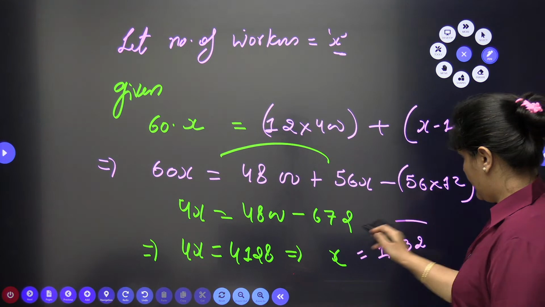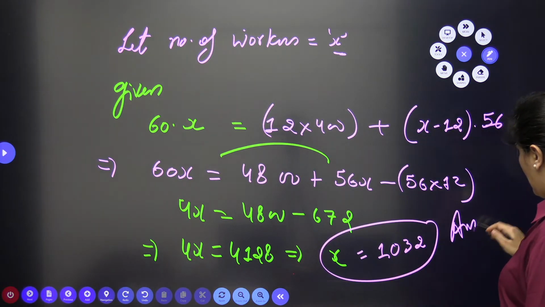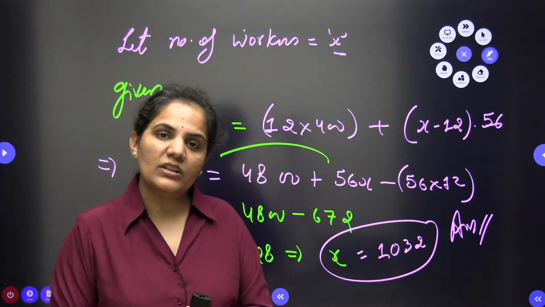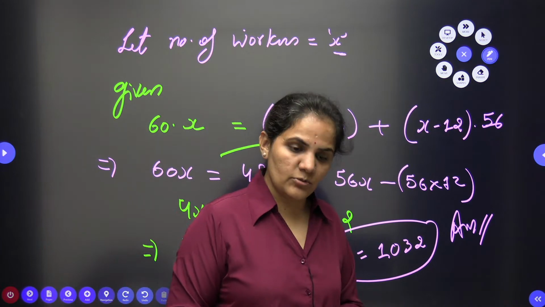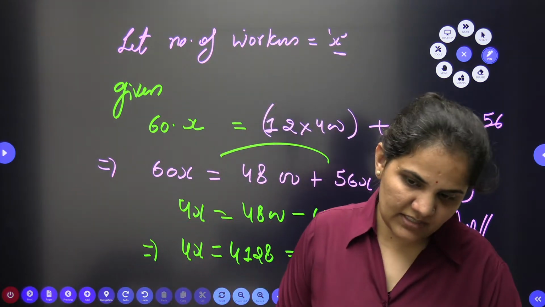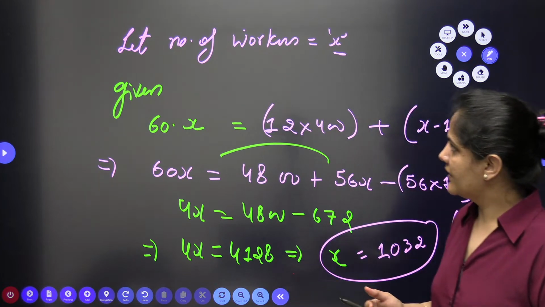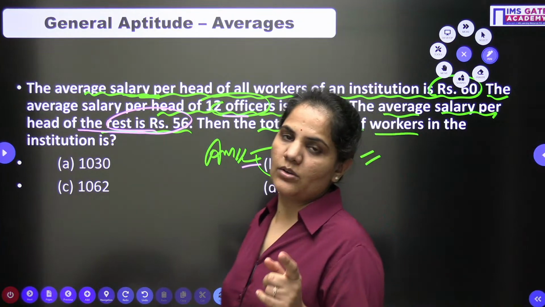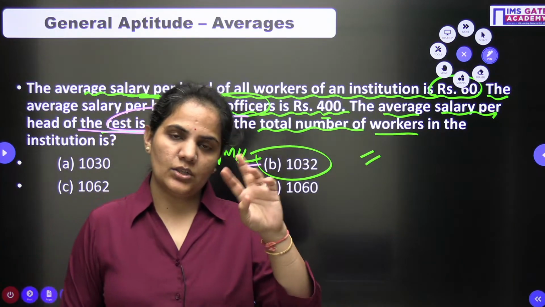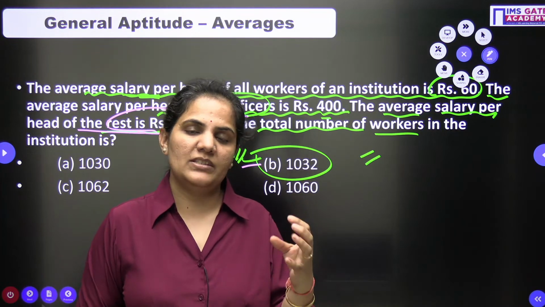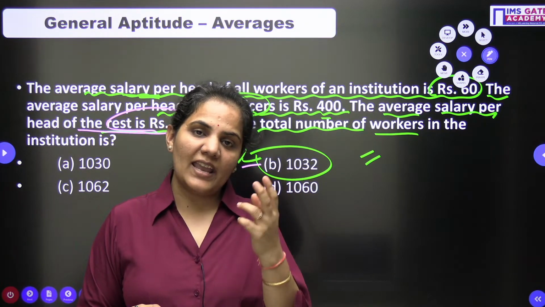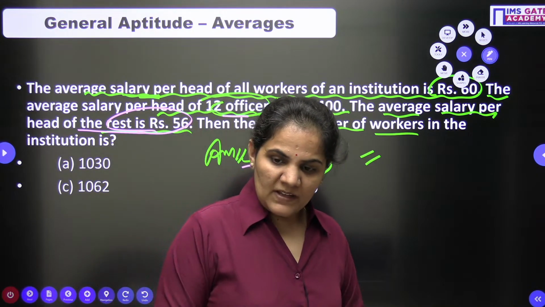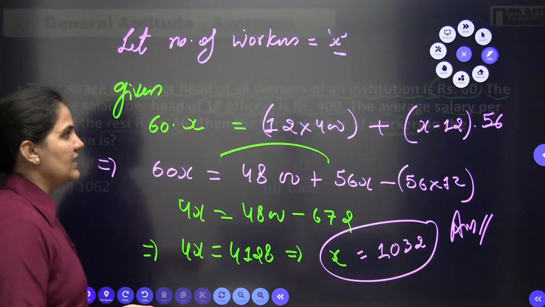This is 1032. How easily we can approach it. If you know the logic behind this question, then surely we can approach it very easily, very simply. These types of questions are also possible, as I told you already. Average is the total of all the things divided by the number of things. Among these three things, if any one is unknown, we can find it using the remaining two.